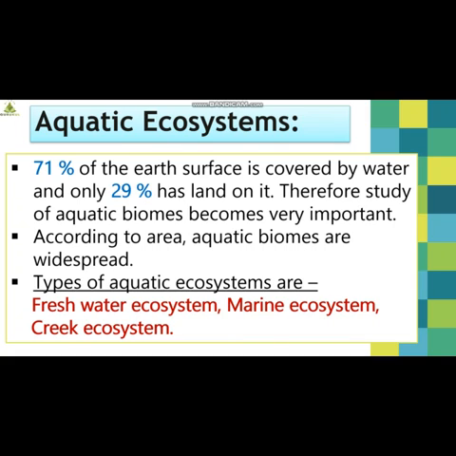Now, if you broadly overview the area, aquatic biomes are widespread. Depending upon that, we have two types of aquatic systems: freshwater ecosystem and marine ecosystem.